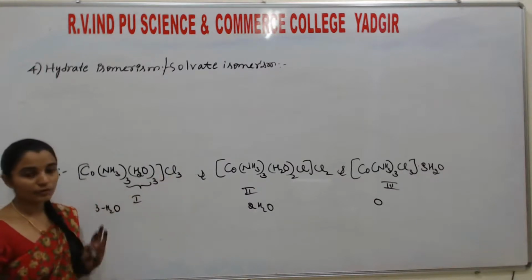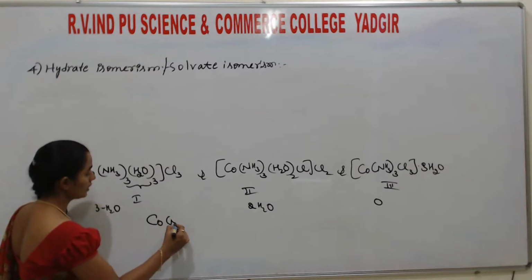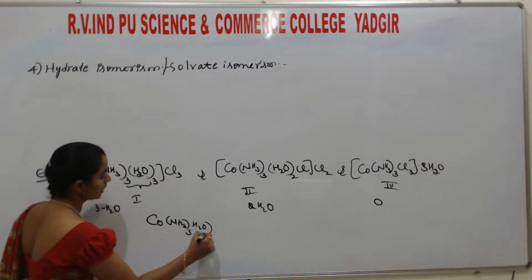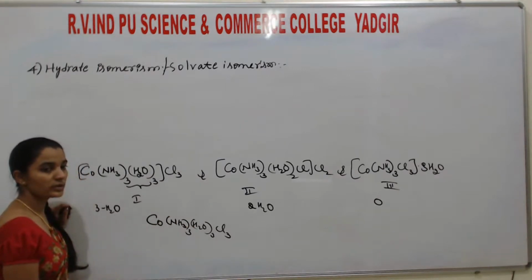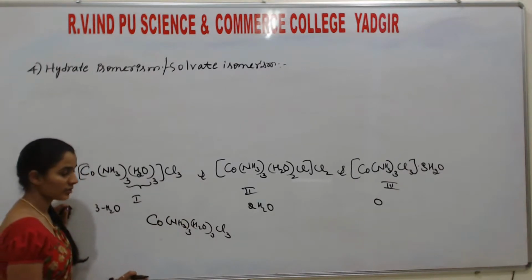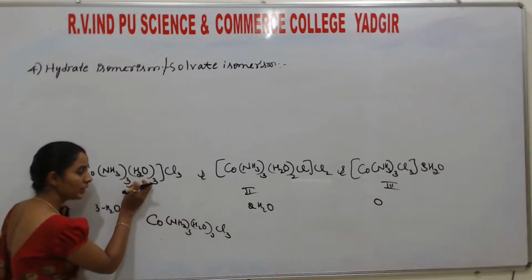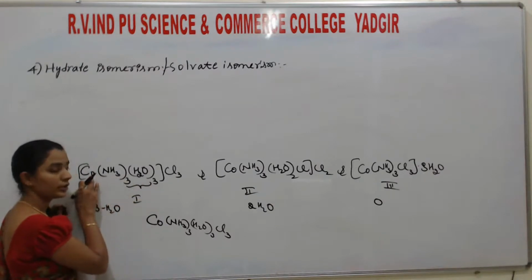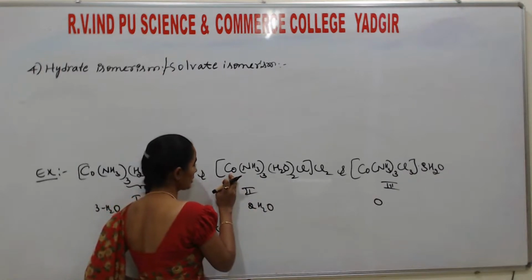Here the molecular formula is the same. What is it? One Co is there, NH3 three times is there, H2O three times is there, Cl three times is there. In all the compounds, the number of atoms is the same. Nothing is changed, so the molecular formula is the same. Only the thing is, in the secondary linkage of the first compound, three water molecules are directly bonded to cobalt. Here, two water molecules are bonded to cobalt.